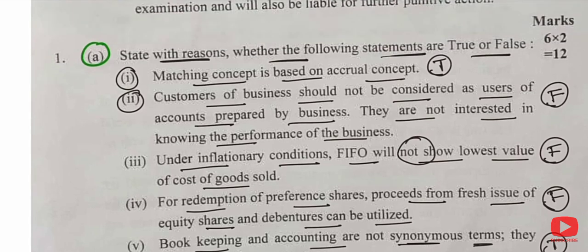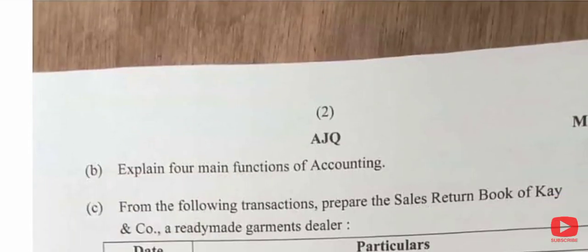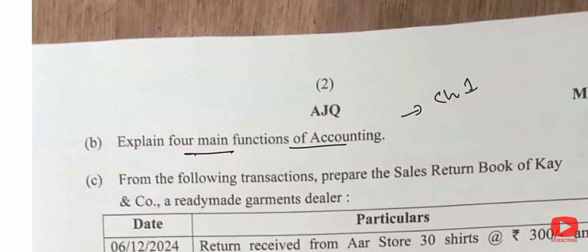So 12 marks guys into your pocket. Easy, true or false they have asked this time. Let's go further. Next, 1B. Explain 4 main functions of accounting. Chapter number 1. Directly you can pick up from there.